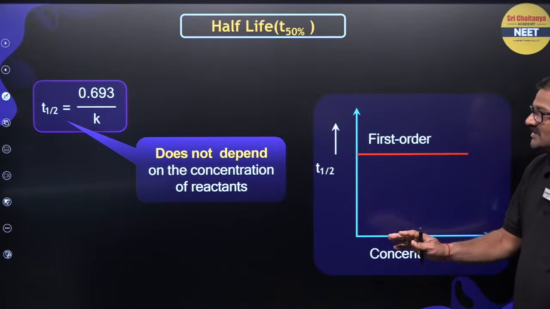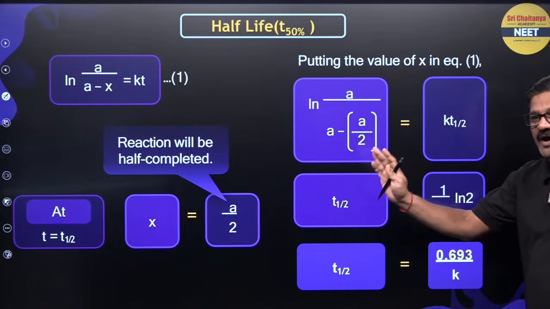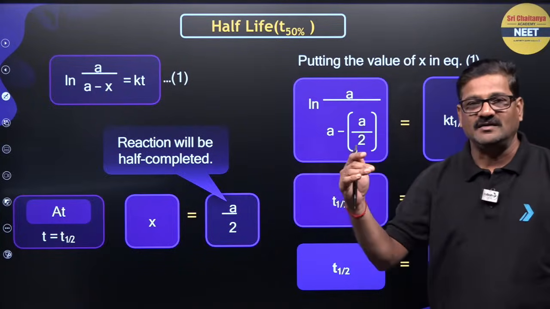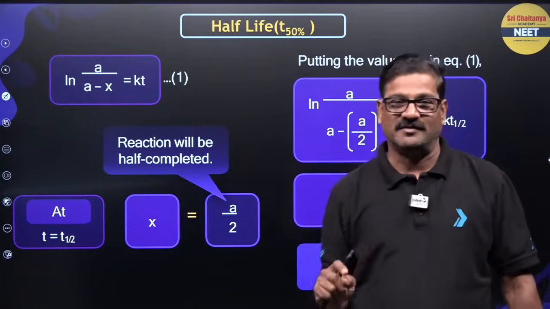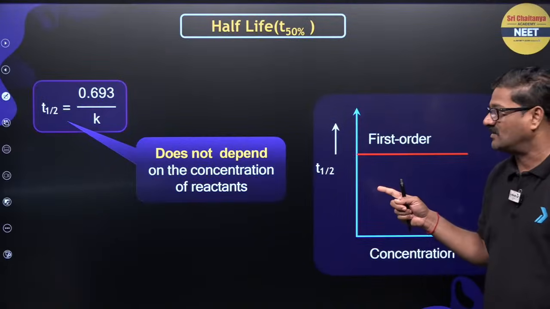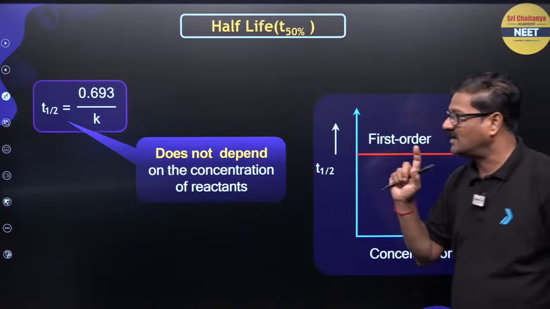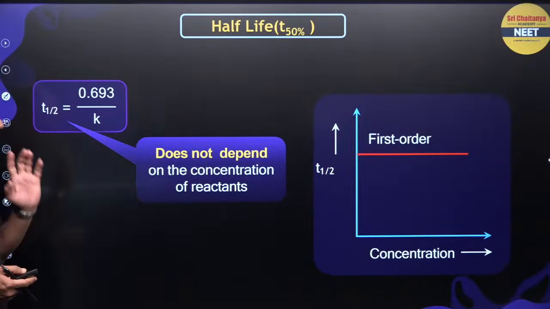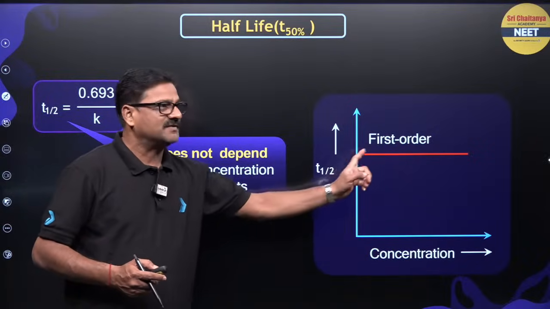half-life. T half means time required to complete half of the reaction. So when A becomes A naught by 2, then T becomes T half. That is what is called a half-life. So on solving, T half for the first order is going to be 0.693 by K. I mean to say T half is independent of concentration for the first order.